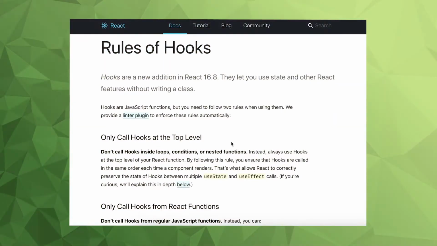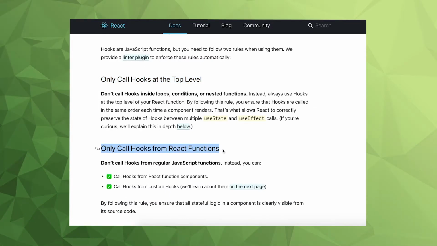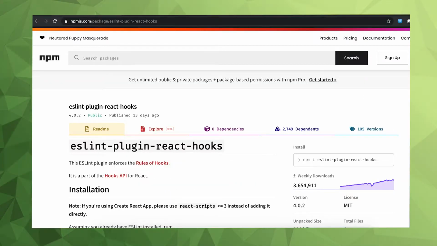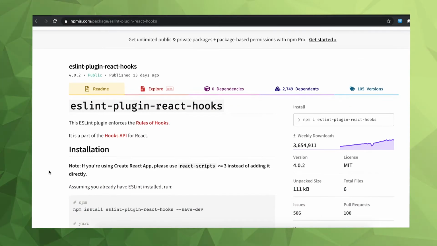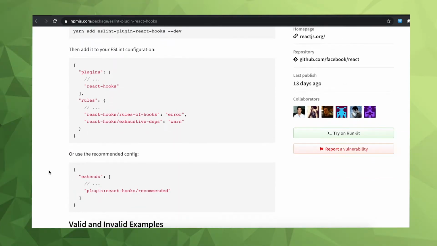Hooks are JavaScript functions, but you need to follow two rules when using them. You should only call hooks at the top level, and only call hooks from React functions. To help you enforce these rules, React.org created an ESLint plugin that you can use with Visual Studio Code. Here's how to use it.